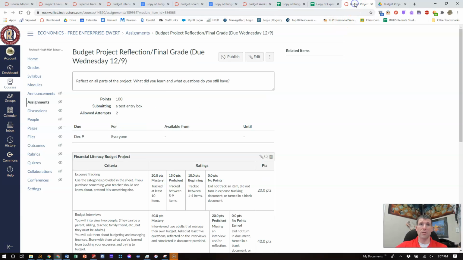I'll throw in, very last here, is the reflection. This is going to be done through a text box. So submit assignment and then type it in there, where you are reflecting on what it is that you have learned during the course of the project. It has to be about a paragraph. It doesn't have to be massive or anything like that. I'm not looking for a work of staggering genius. I'm looking for an honest assessment of what you have learned about your own spending and your own income, and about budgeting and about finances from the people you interviewed, that is meaningful to you.